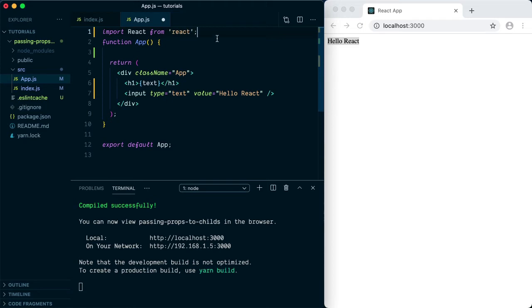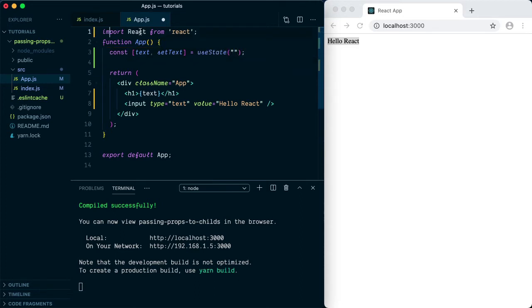We also require state here, so for state we are using the variables text and setText, and we are going to use the useState function, which we will be importing from the React library.